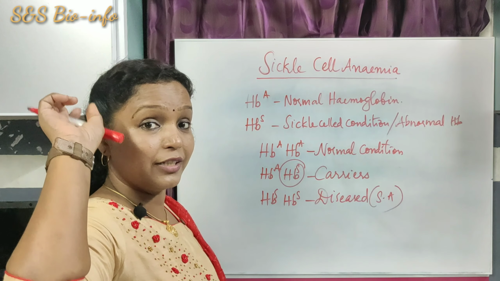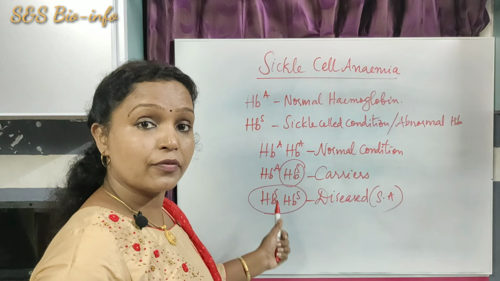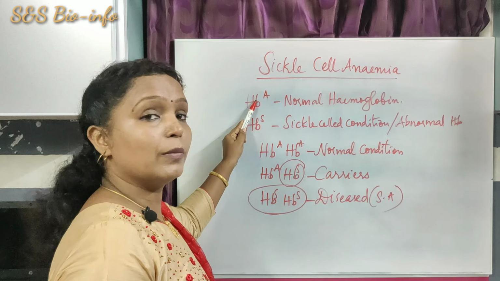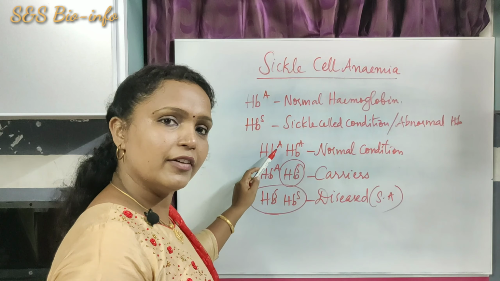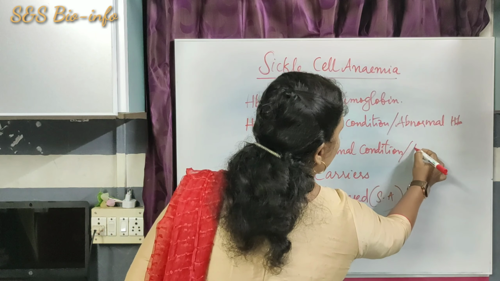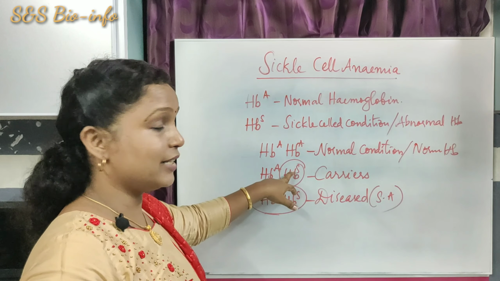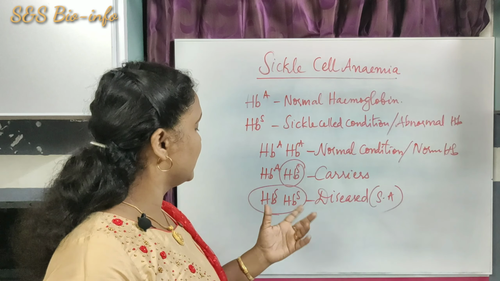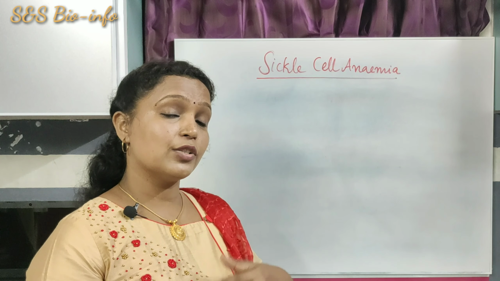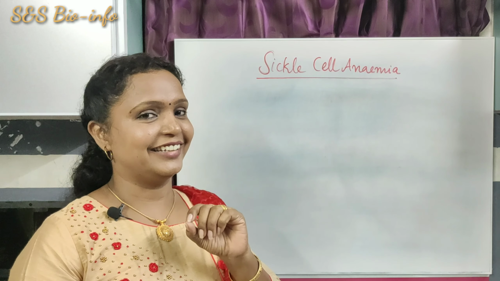I have told you just before that it's an autosomal recessive disorder. These two recessive genes, HbS, HbS, are responsible for this particular disorder. So this is the normal hemoglobin, HbA, HbA. If we have HbA, HbA, our body produces normal hemoglobin. If it is the heterozygous condition, we act as carriers. If a person carries two recessive alleles, that person will be diseased. Sickle cell anemia occurs due to a point mutation, a single base pair mutation in the DNA.